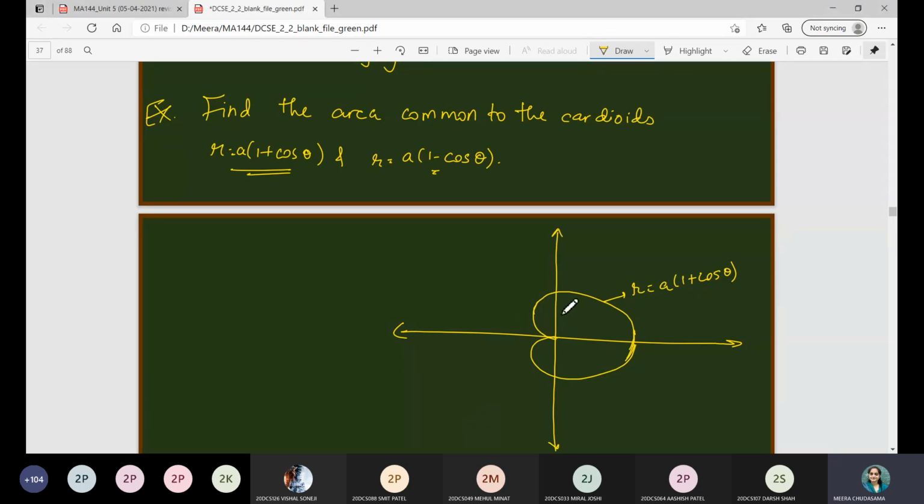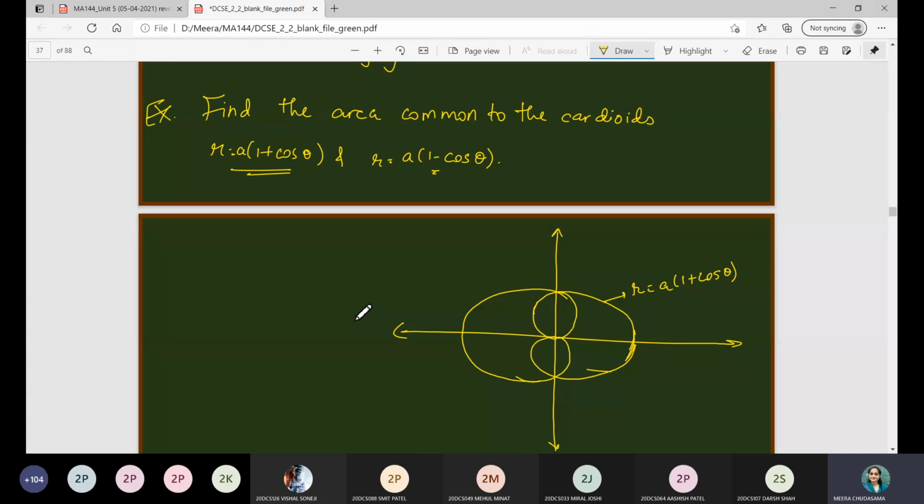So that curve is actually given by this curve, right? Both will have the same length along this side and this side, so both will be symmetric.